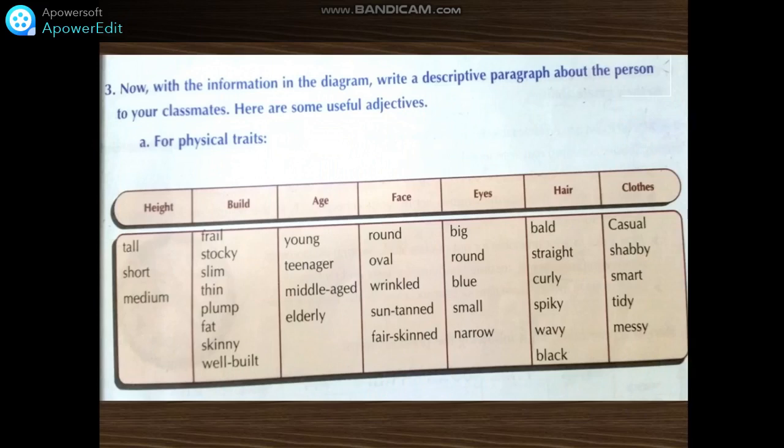Now we have height, build, age, face, eyes, hair, and clothes. Here I'm going to teach you how you are going to use these adjectives in sentences. Let's start with height. John is short. Liz is medium. Liz is a personal name. Build. John is stocky. Liz is skinny. Great. Age. John is a teenager. Liz is middle-aged. Very good.